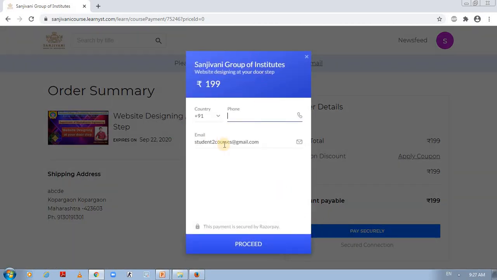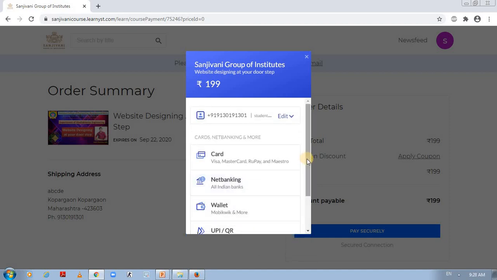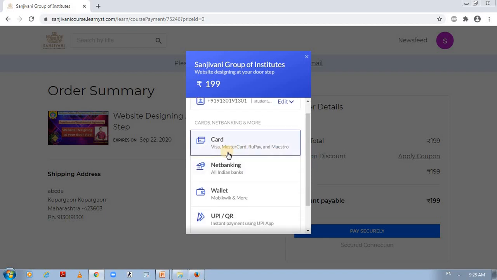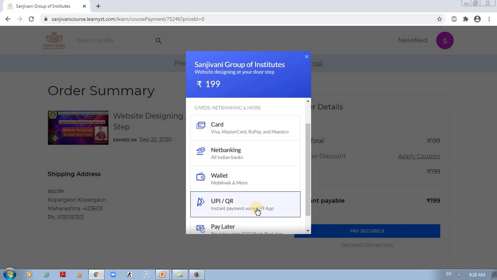You will come to the next page where you have to give the valid phone number to which your account is registered. Then you can give the email ID on which you want to receive the receipt of this payment. Give those details, then click on proceed. You will find various options for your payment. You can pay with your cards, net banking, wallet, UPI or QR code.